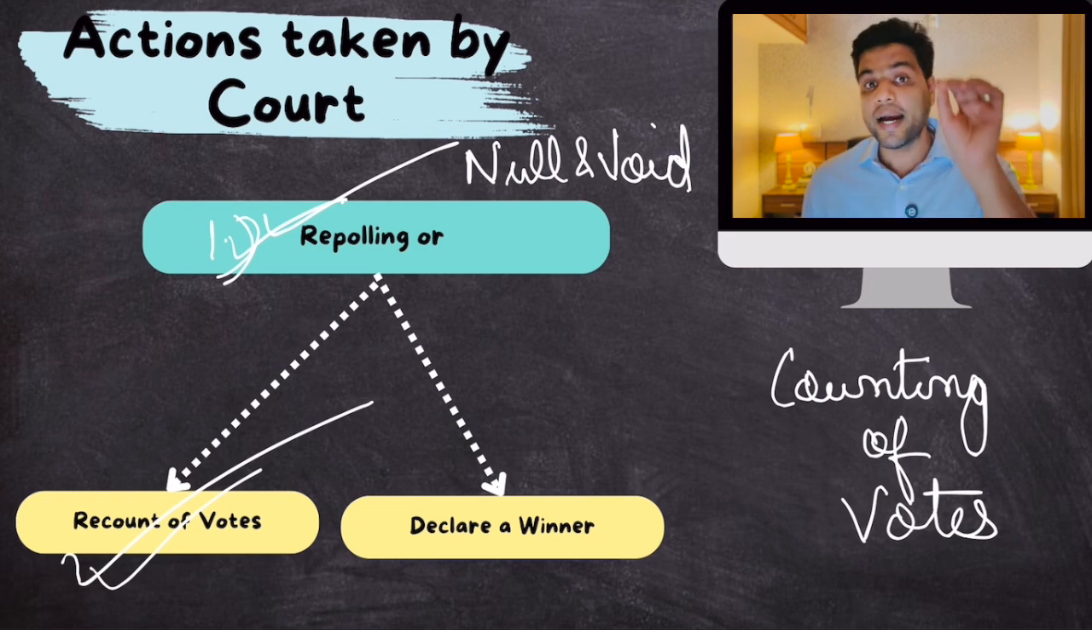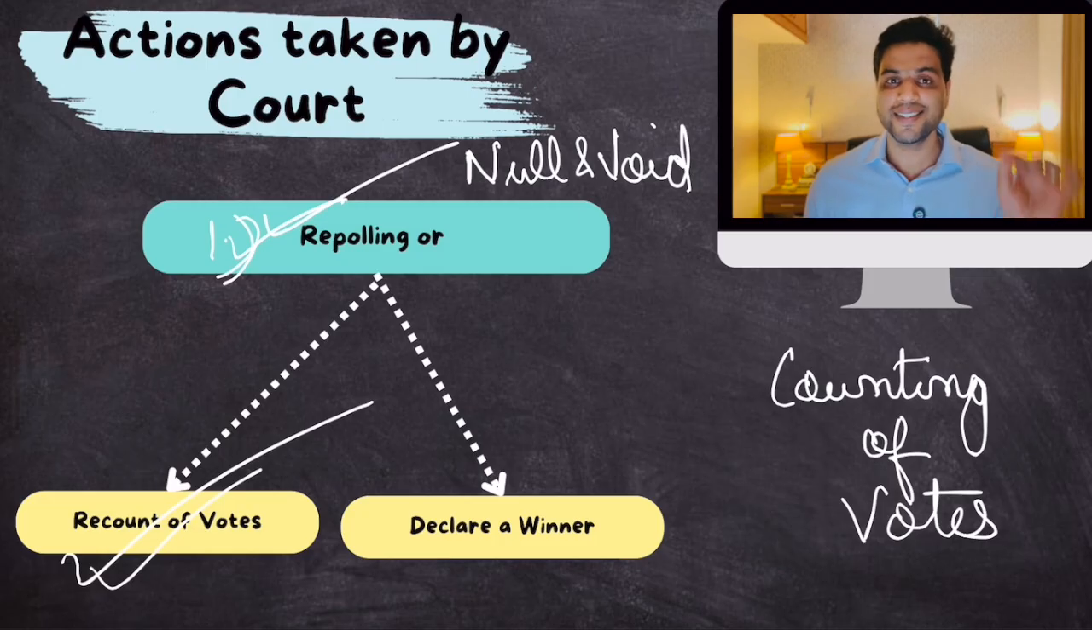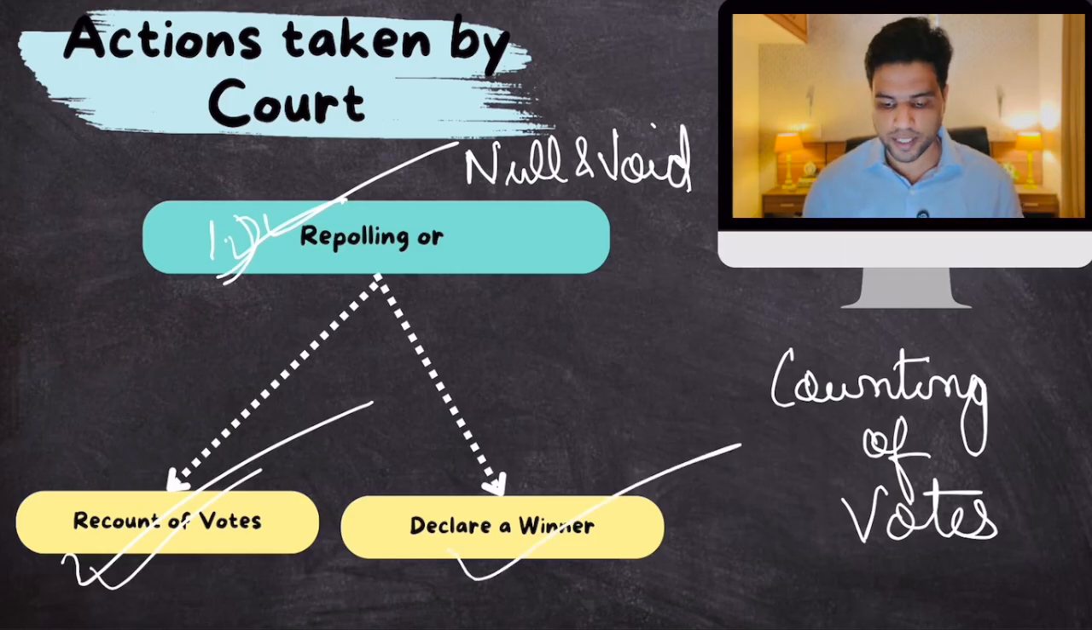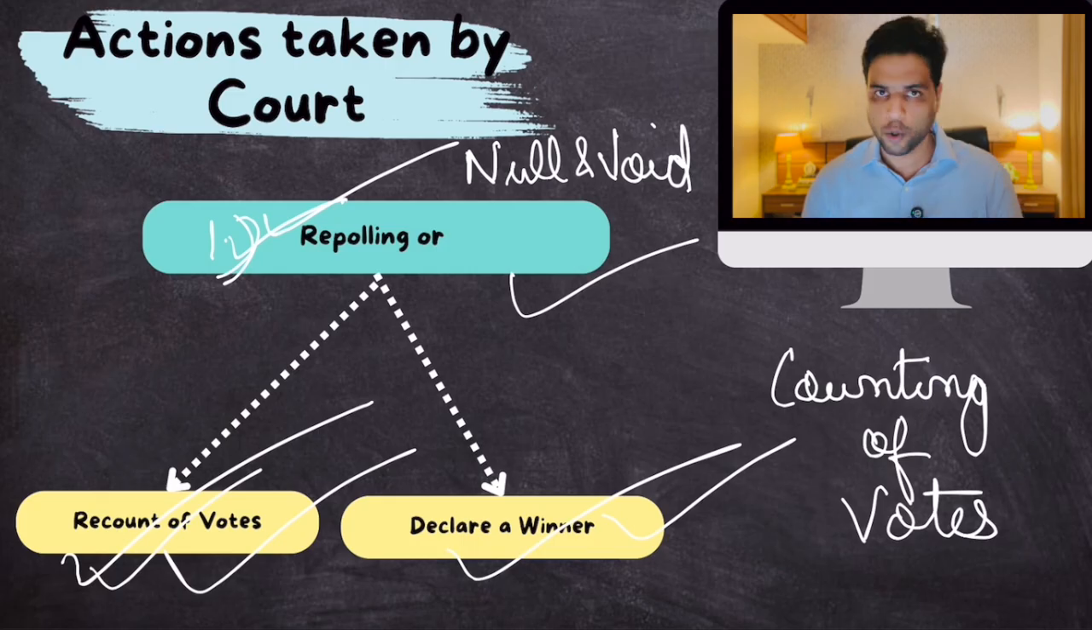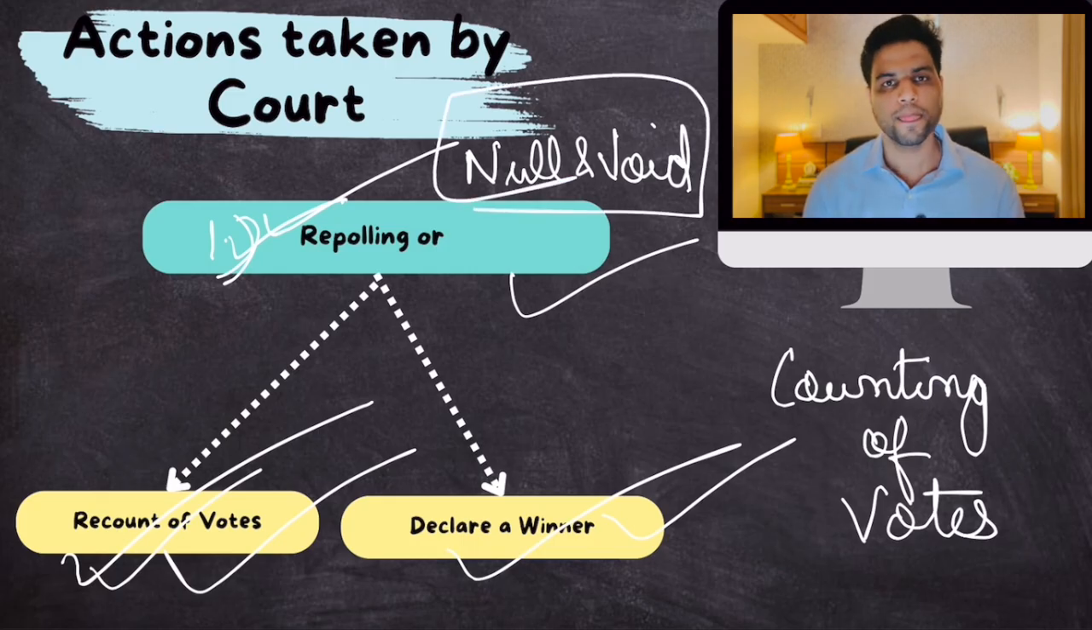And in extremely rare circumstances, the Supreme Court or the High Court, basically the courts, can declare some other candidate as the winner. If it's proved that the winning candidate won the elections through fraud, the candidate who came second can be declared winner. So these are the three things that the courts can do if the election is proved to be null and void. Clear? Simple. That's about it.